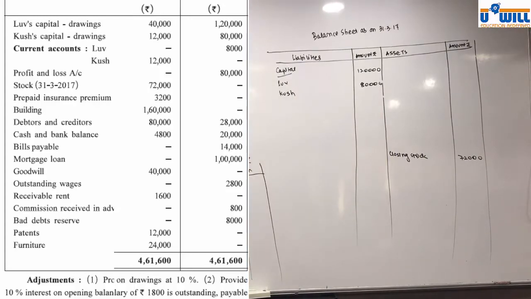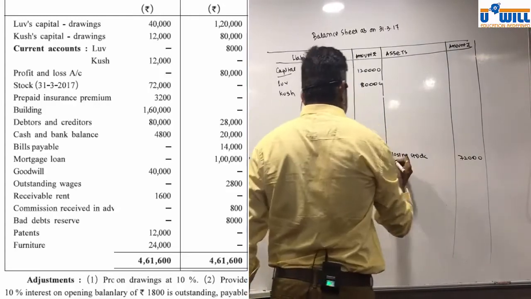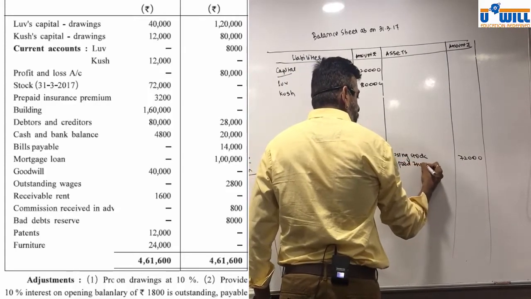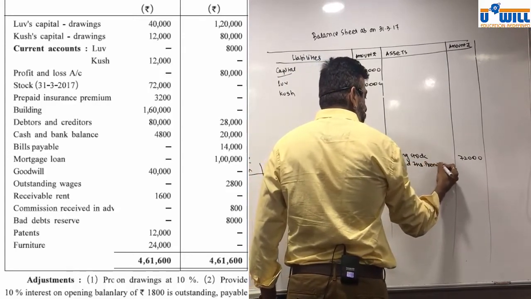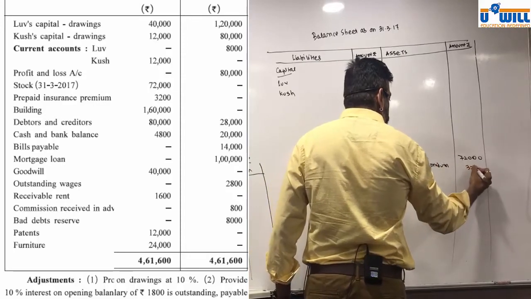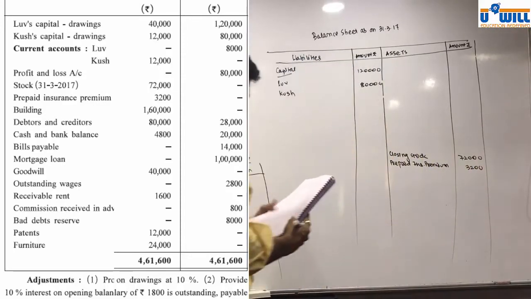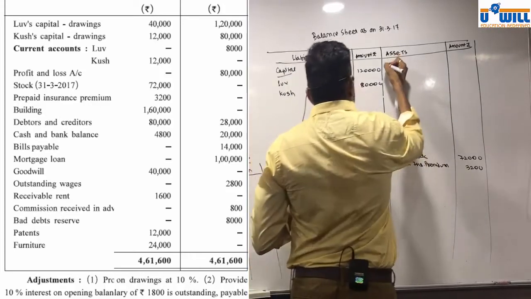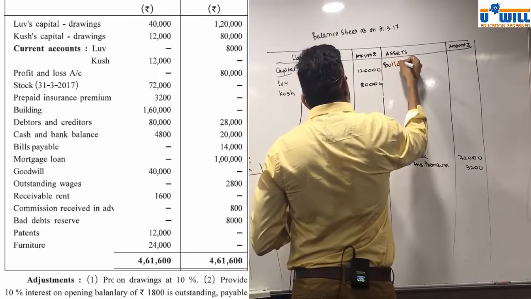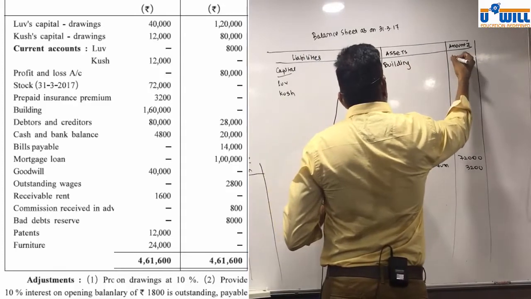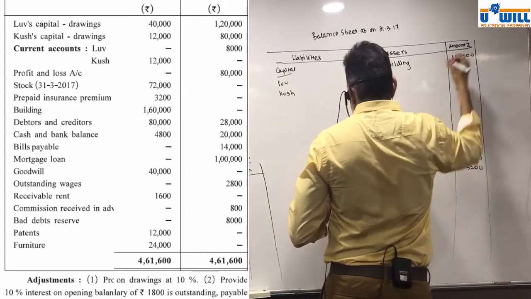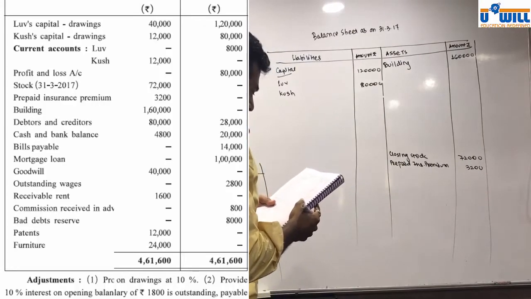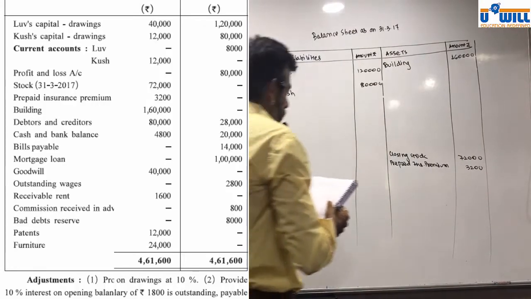Prepaid insurance premium 3,200. Building 1,60,000. Debtors 80,000.